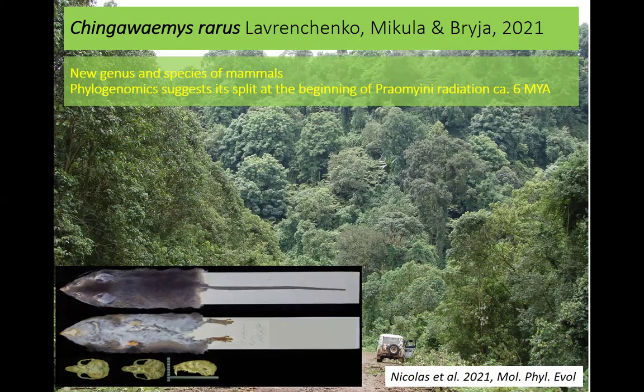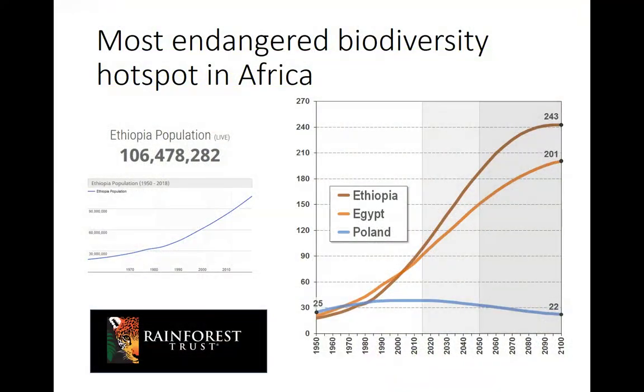So we performed many genomic analyses and morphometric analyses, and we described a new genus of Praomyini rodents that diverged from other Praomyini 6 million years ago. And it's not only from this single specimen, and it's really a place which is highly endangered. And it's in Ethiopia, which is the country with the most intensive growth of human population.